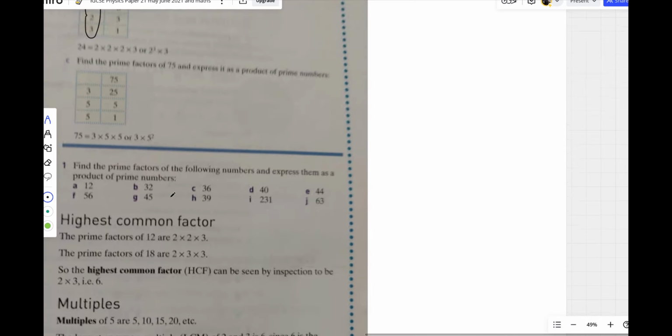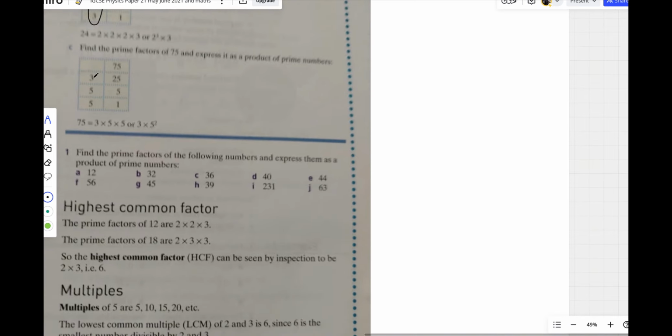If you are given 75, you divide 75. 3 goes into 75, you get 25. 5 into 25, you get 5. 5 into 5, you get 1. So for 75, you get 3 times 5 times 5. This is the product of its prime numbers, which you can rewrite as 3 times 5 squared, because 5 occurs twice. So the prime factors are only 3 and 5. Okay, that's that for that.